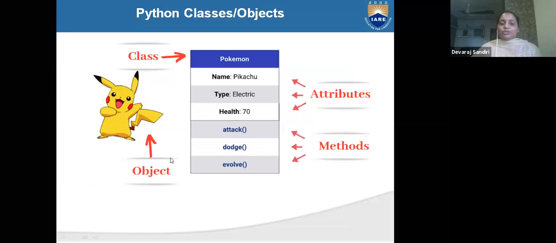See here, Pikachu, you know maybe. Pokemon, sorry, Pokemon, you know maybe. This is class. What is the class? Pokemon. And name Pikachu. What is the type? Electric. And health 70. And this is the object Pikachu. Pokemon, Pikachu. And what is the class? Pokemon. This is coming under Pokemon. And what are the methods? Attack, dodge, and evolve. These are the methods they are doing.